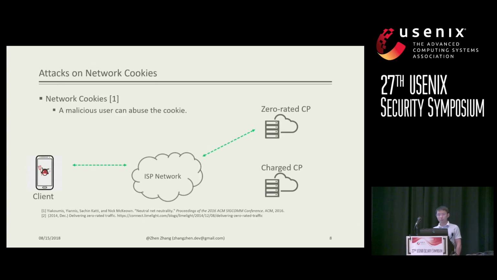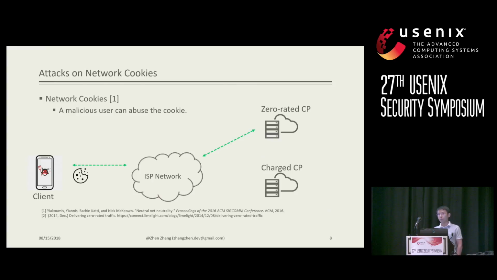In network cookie, it uses a cookie to differentiate zero-rated traffic. Once the client builds a connection with a zero-rated content provider, it will get a cookie. And in later communication, that client will always present this cookie. So the ISP side can differentiate zero-rated traffic with this specific cookie.